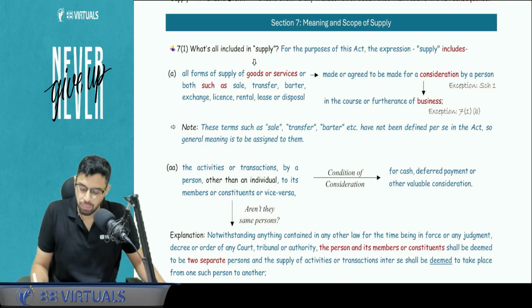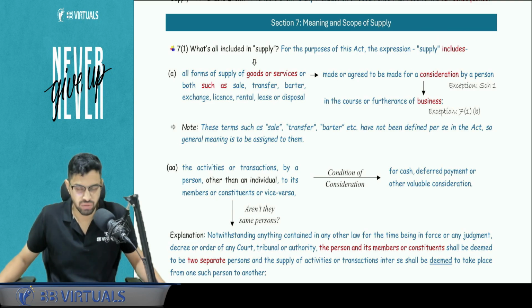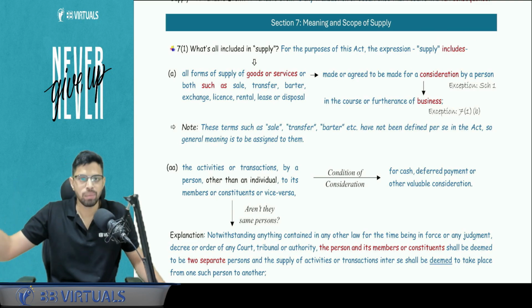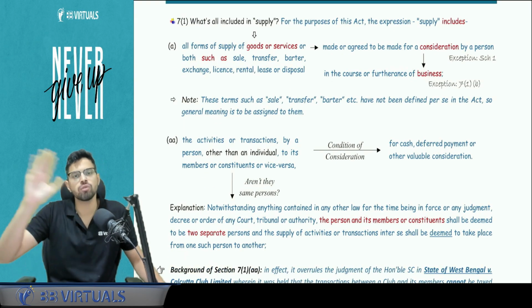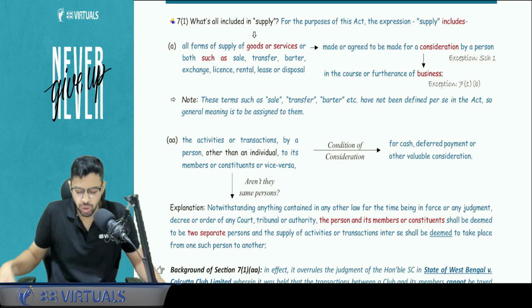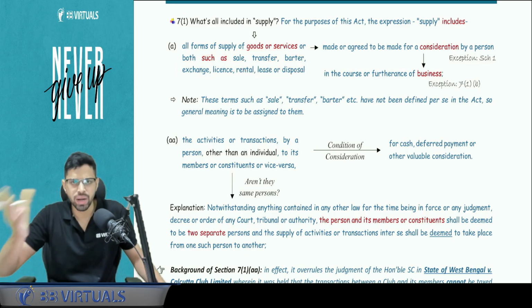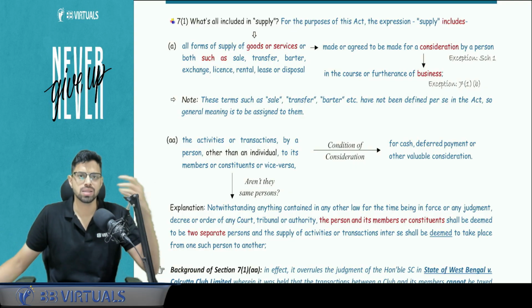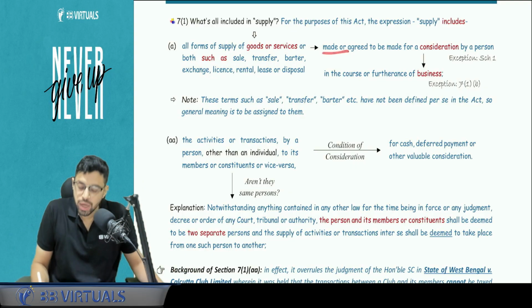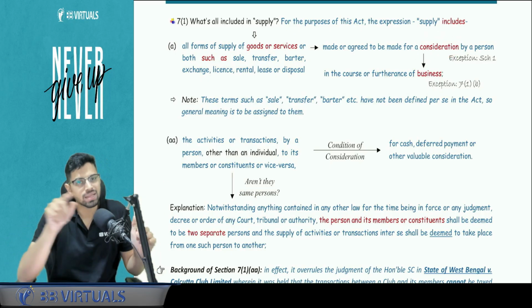Important thing to understand is supply is an inclusive definition. The government is trying to play it safe. It is not an exhaustive definition. Means implies it is exhaustive, includes implies it is inclusive. So supply includes all the forms of supply like transfer, sale, barter, exchange. I'm not going into the details of these terms. These are not legally defined. These are very common understanding terms. So sale, license, barter, exchange you are doing. So all forms of supply made or agreed to be made for consideration. So you are doing, or maybe you are agreeing to do, but consideration is there.